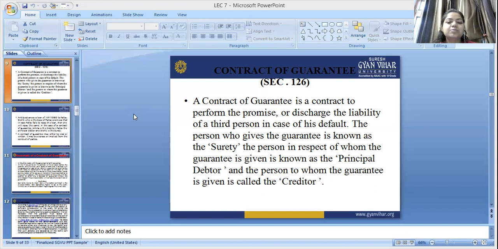The person in respect of whom the guarantee is given, that means person A is giving the guarantee for B, B is known as the principal debtor. The person to whom the guarantee is given is called the creditor. Person A has given the guarantee to person C on behalf of B, so C is the creditor.